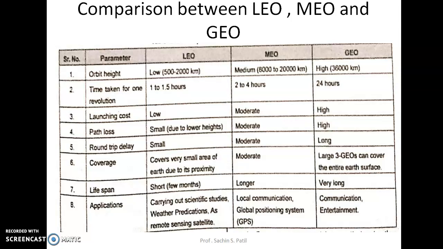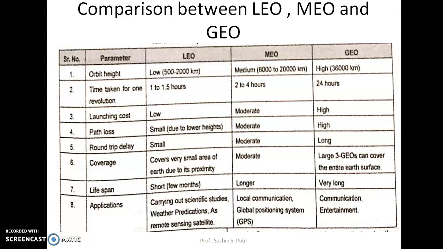A GEO satellite looks stationary from the Earth's surface because the rotation of the Earth around itself is equal to the speed of the GEO satellite.